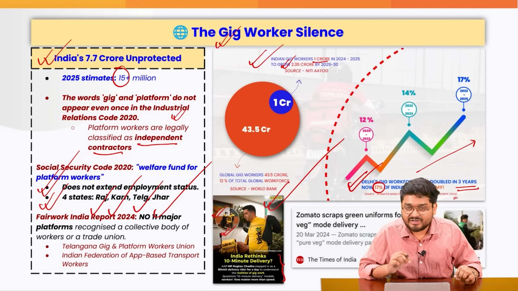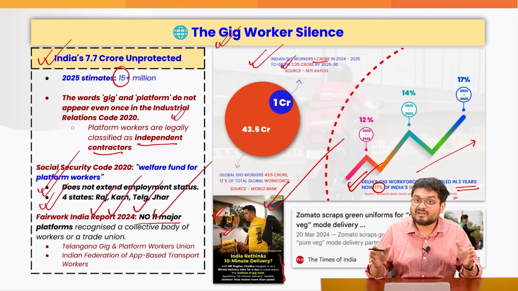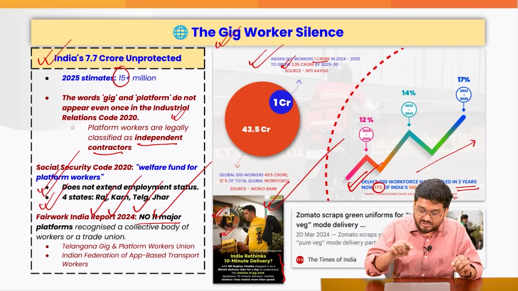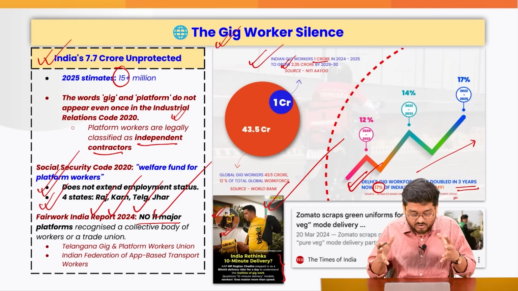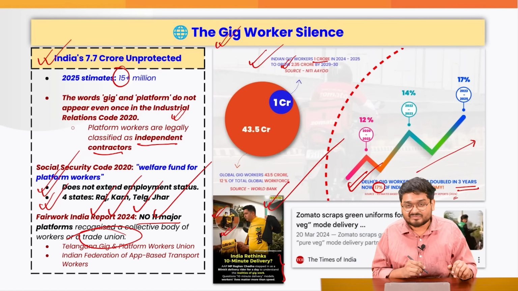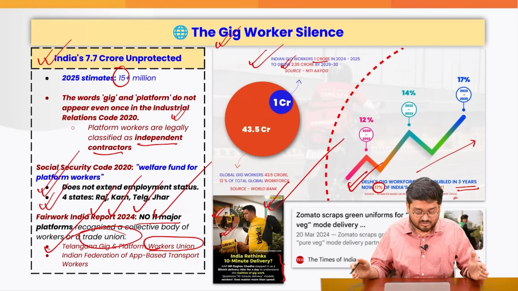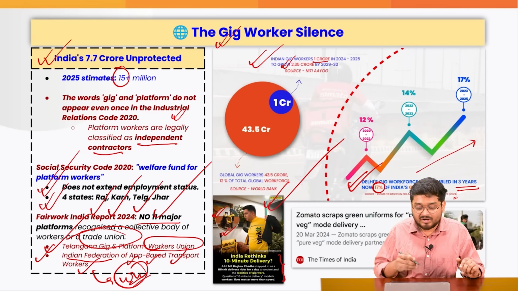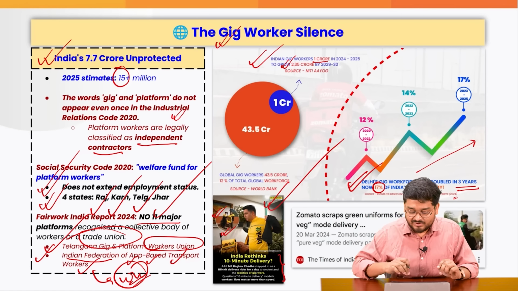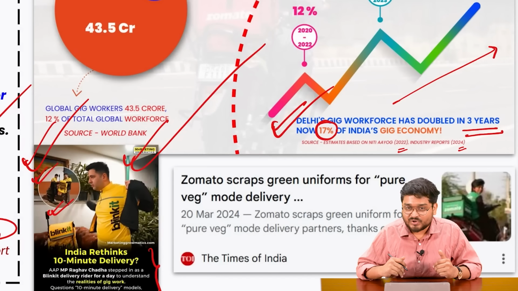Also, according to a 2024 private report, none of the 11 major big gig platforms, including Swiggy, Zomato and all of them, recognized the workers organizing as a trade union, except the state of Telangana, which recognized a workers union for the gig and platform economy. And also the Indian Federation of App-Based Transport Workers has a WhatsApp community for their actual convenience. And that is why right now so many MPs in recent times are getting sympathetic with the workers.